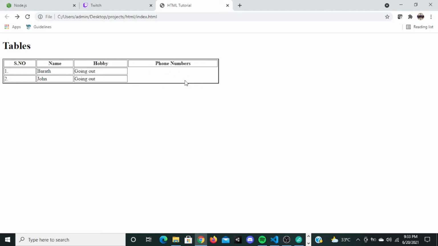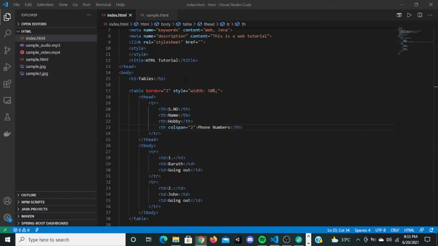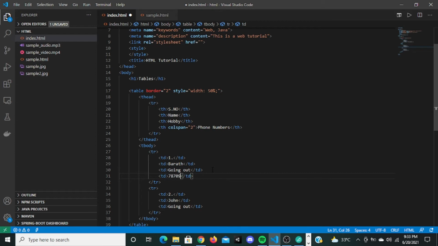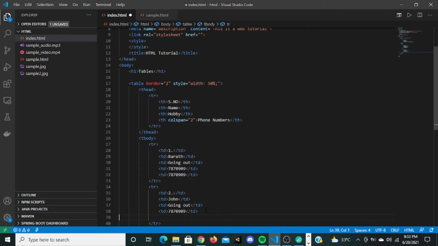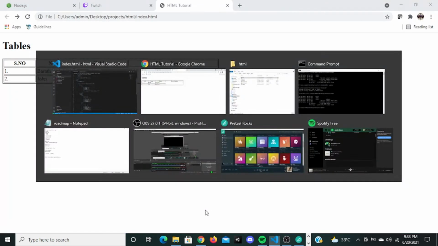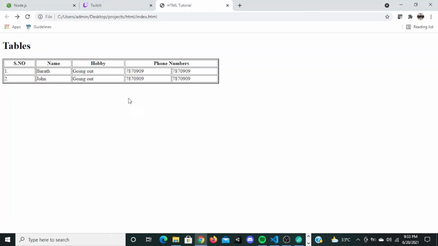Now I can give 2 values to this column. So I put td, put some number here, copy it, and put it again. Now if I refresh, it's going to say phone numbers, and under that it's going to show 2 numbers.